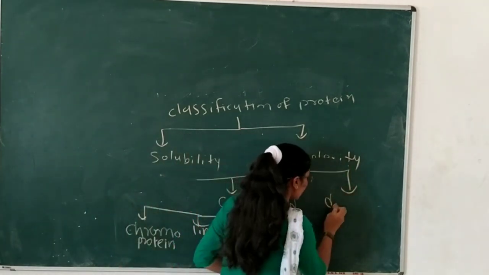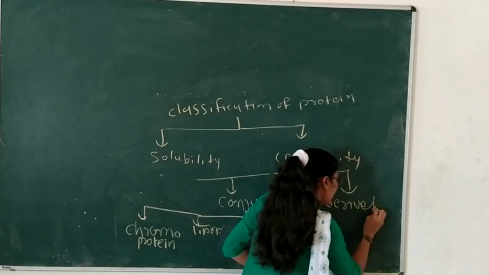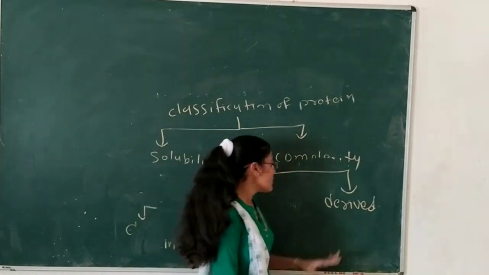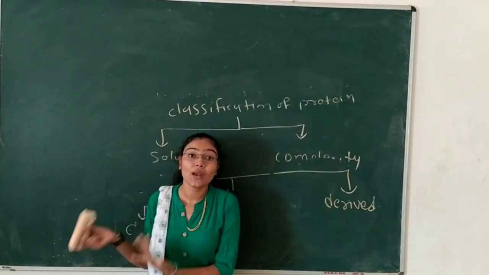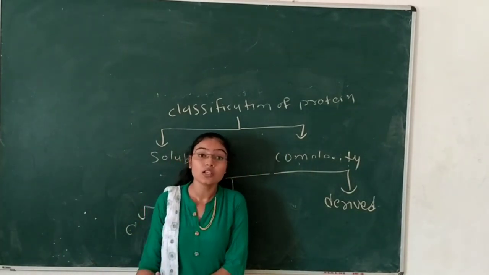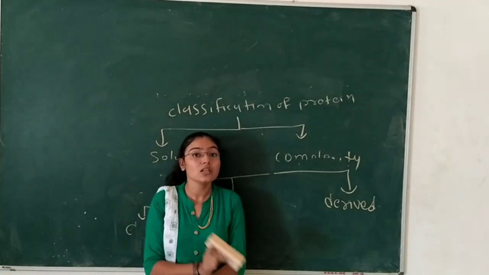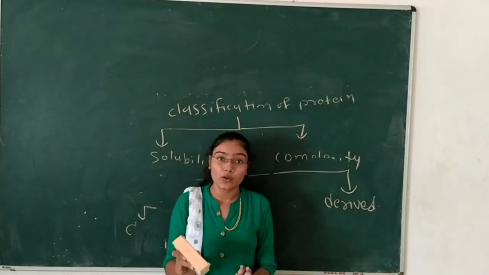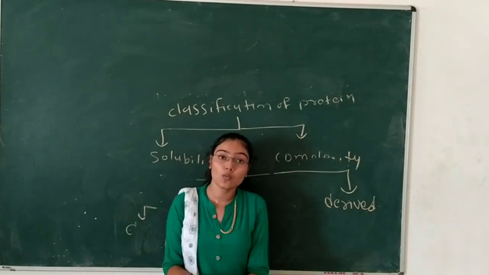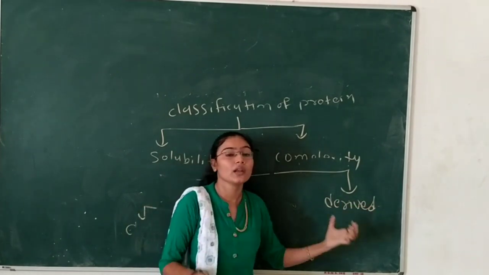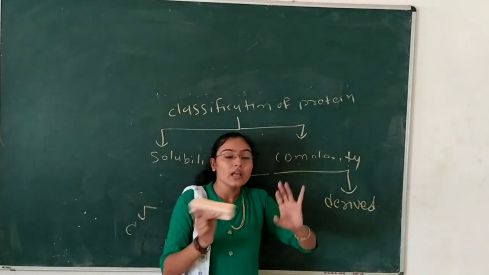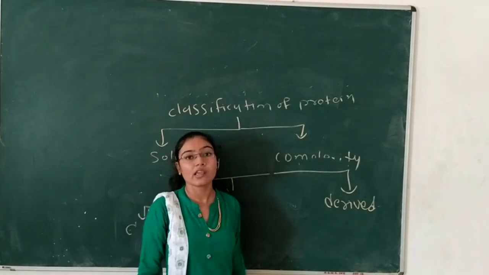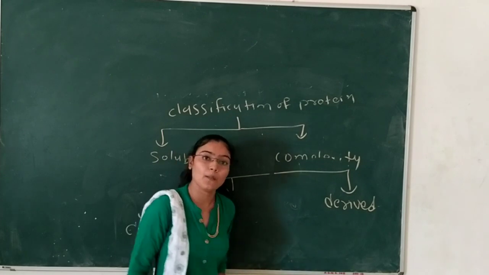derived protein will remain. Derived protein will be classified into further types. For example, proteins are complex and large molecules, and they will be broken into simple molecules. For example, protein is converted by breaking peptide bonds into peptides. That is the derived protein, a small molecule of protein. Peptide will convert into amino acids, which are very small molecules. So that is called a derived protein. Here the classification of protein is completed.